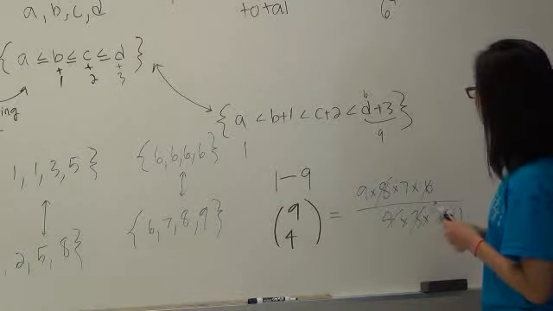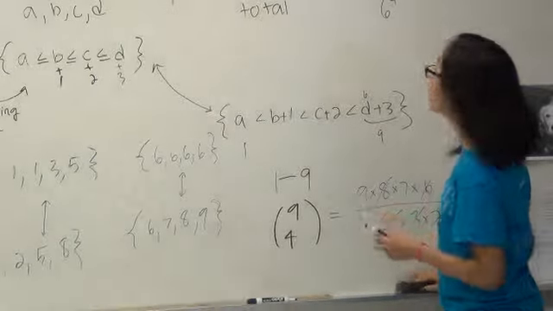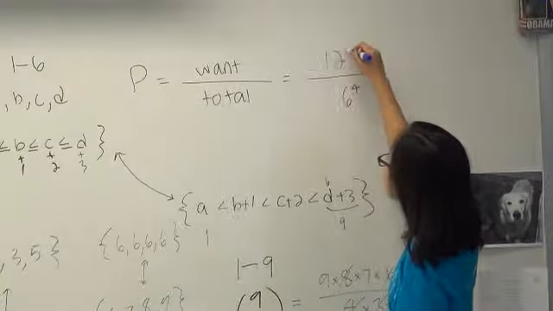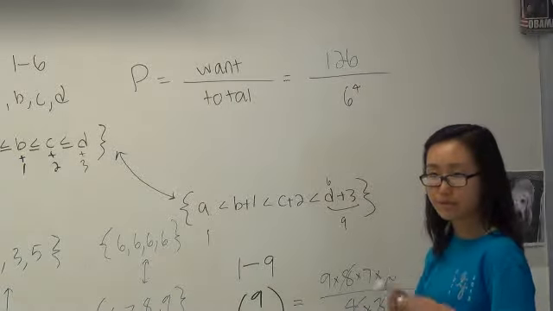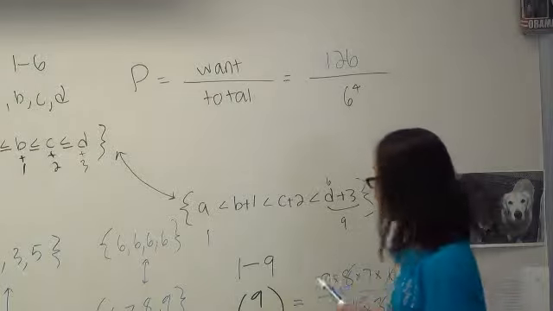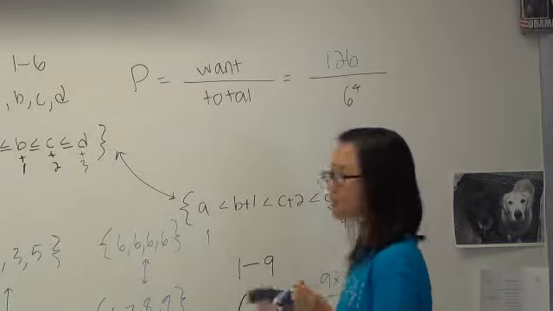So what would our answer be? 120. Yeah. Sorry, thank you for that. So 126 out of 64 is your probability of winning this game. Alright, now that we've covered sets and paths, let's move into something different.